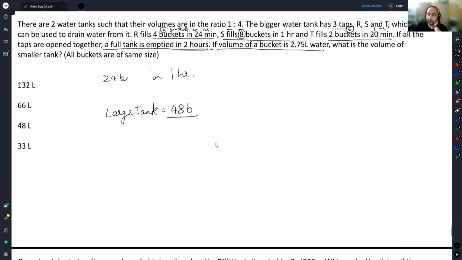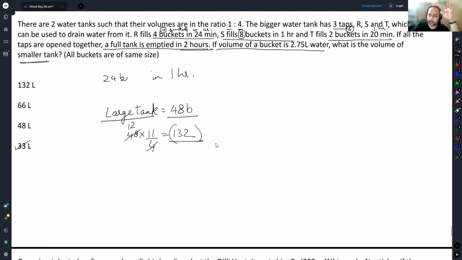If the volume of the bucket is 2.75 liters, what is the volume of the smaller tank? This is the smaller tank. 48 buckets. 48 into 2.75 is 11 by 4. Cancel, cancel. We get 132. Pay attention. This is for the large tank. The question had asked me for the smaller tank. Answer should be 33.